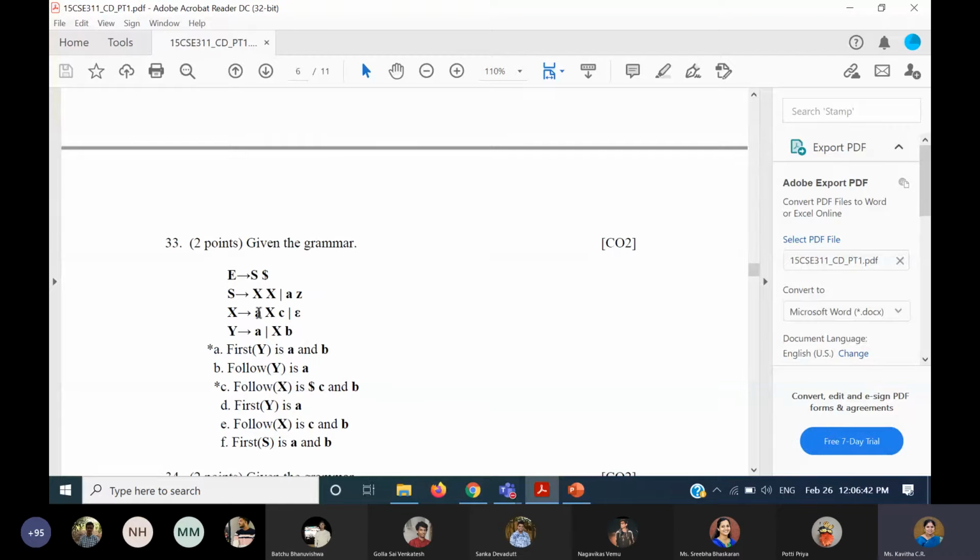So anyway, follow of x should have c and b, and because epsilon occurs here, you should take the follow of s into consideration, and therefore follow of x also has dollar. So dollar, c and b, and also a should be there, isn't it? But I didn't give that option, so this will be more of it. Yes, any doubts in this?